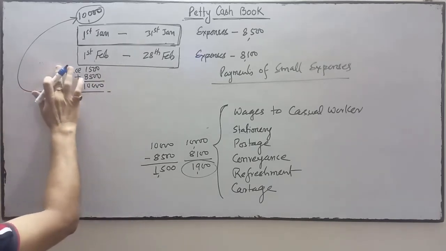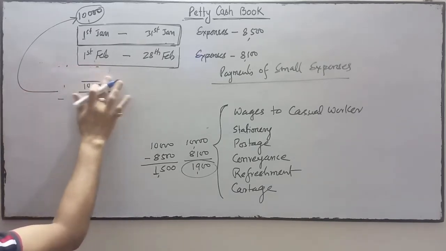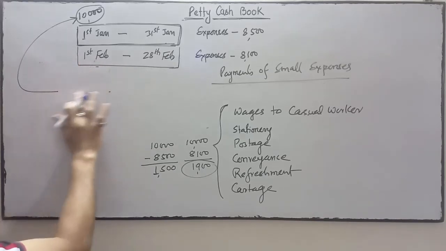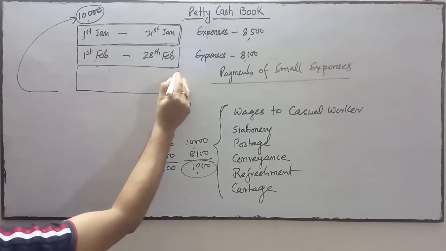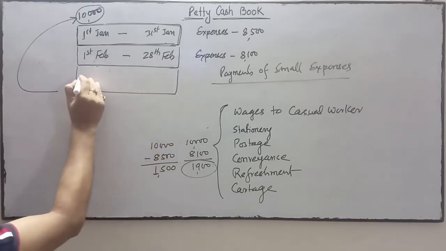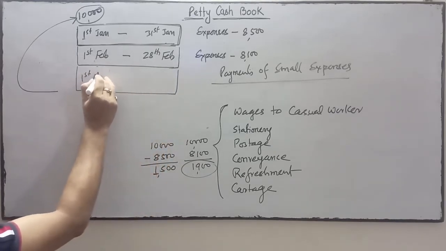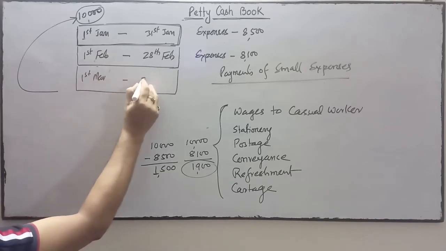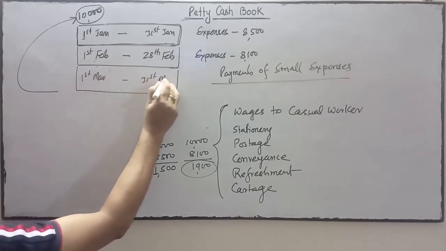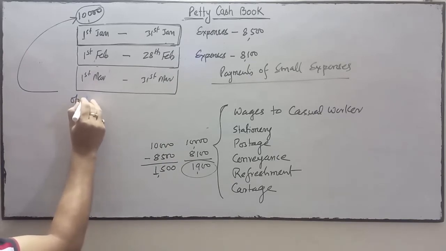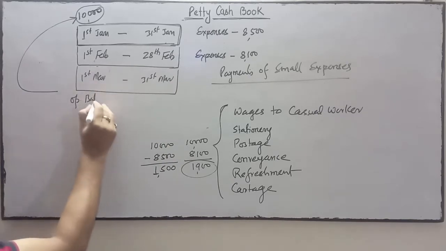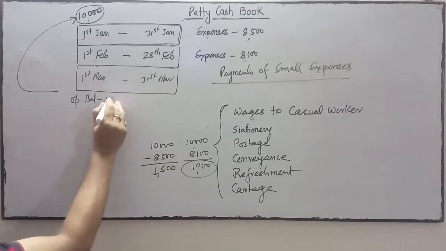Okay. So in the next month, March, 1st March to 31st March, the opening balance of cash on 1st March is 1,900.